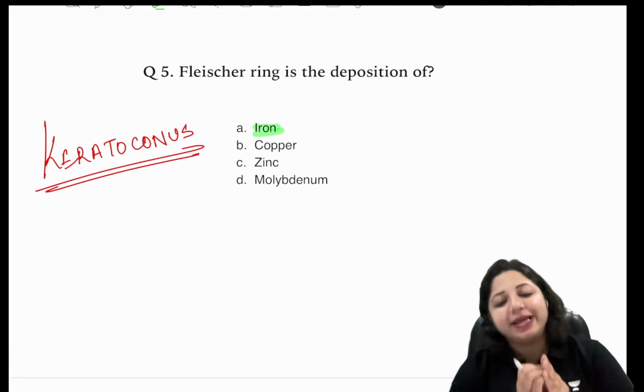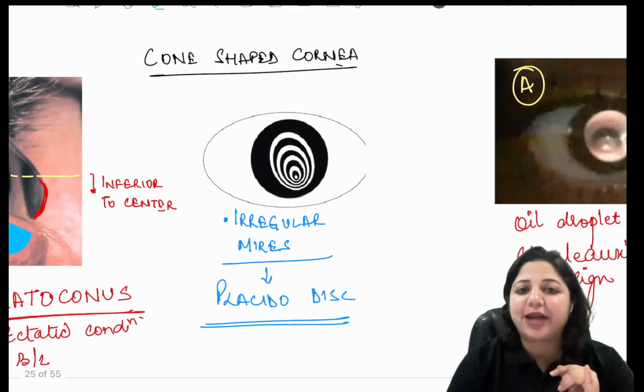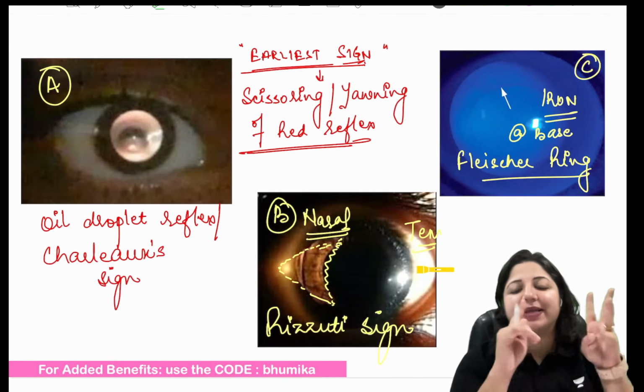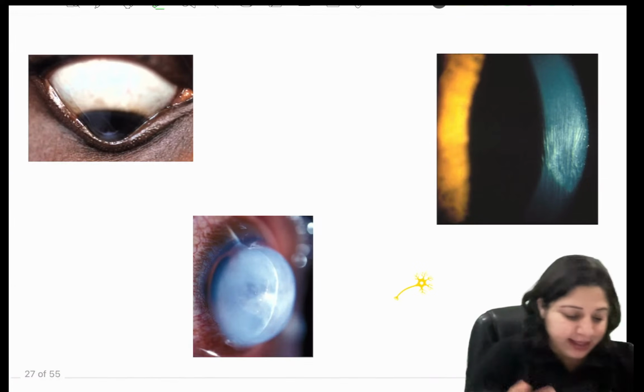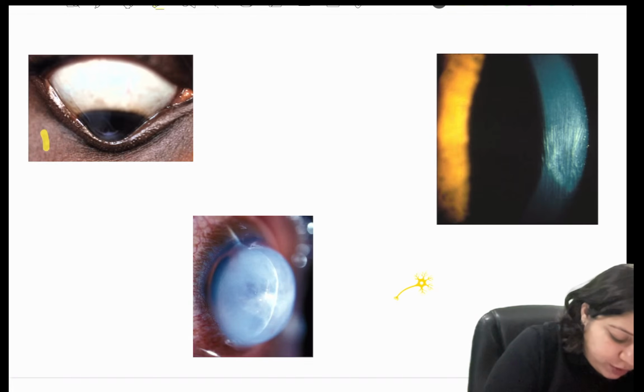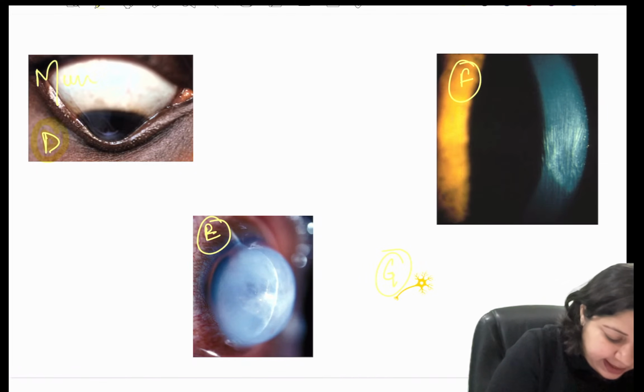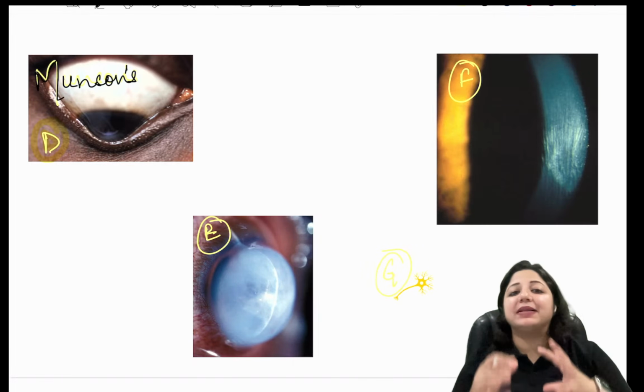So what do we need to learn here? We need to learn about keratoconus. We know what keratoconus is and what these signs are: the oil droplet reflex or Charleux's sign, Rizzuti sign, Fleischer ring, and others. This is D, E, F and G, the other signs. So what is this sign? This is called the Munson's sign.